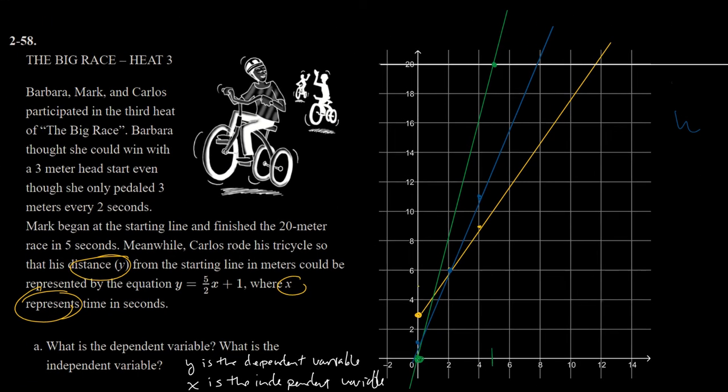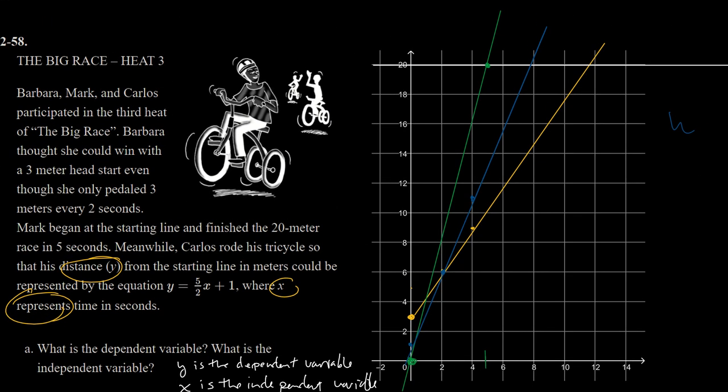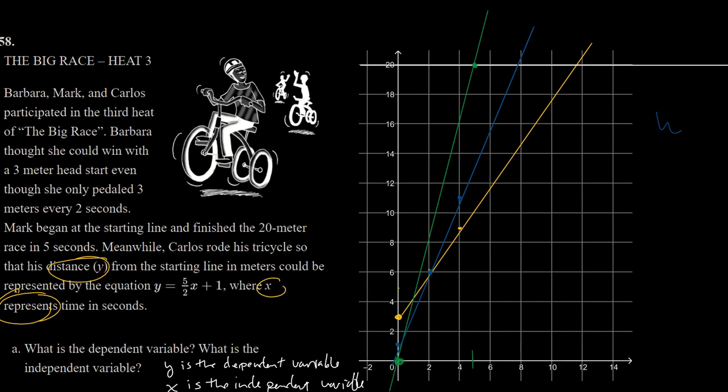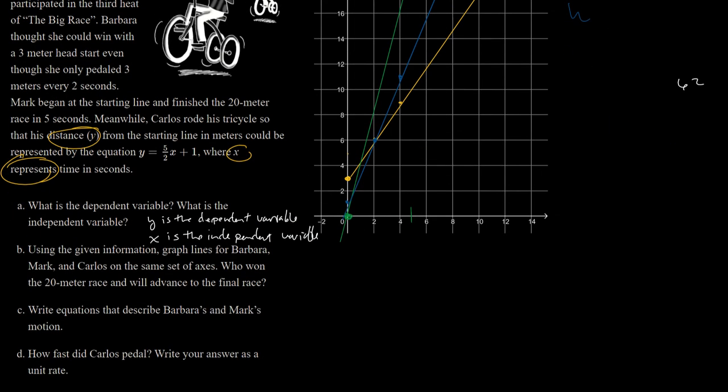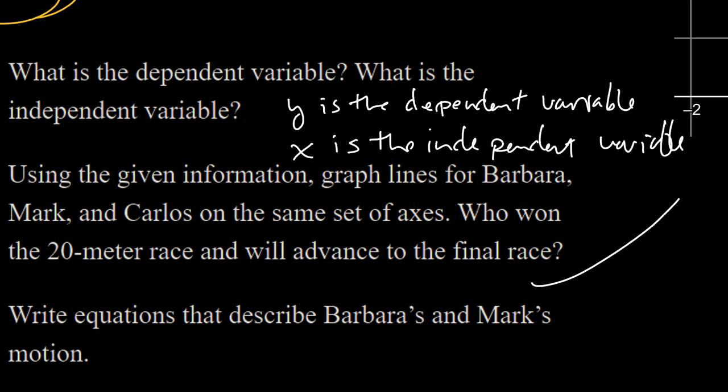And I can see my winners in this order. The first person that crossed the line was the green line. Would have been nice if I would have created a scale here, but that green line was Mark. So it looks like Mark won, followed by Carlos, and then Barbra. So those are our racers 1, 2, 3. So yes, we definitely created a nice graph for all 3 of those, and that's up there.